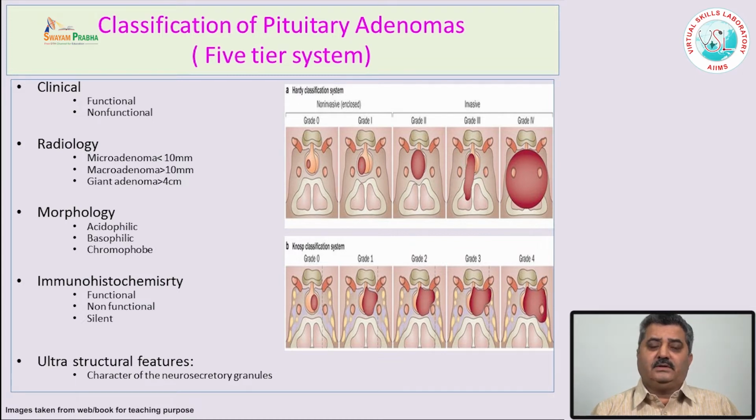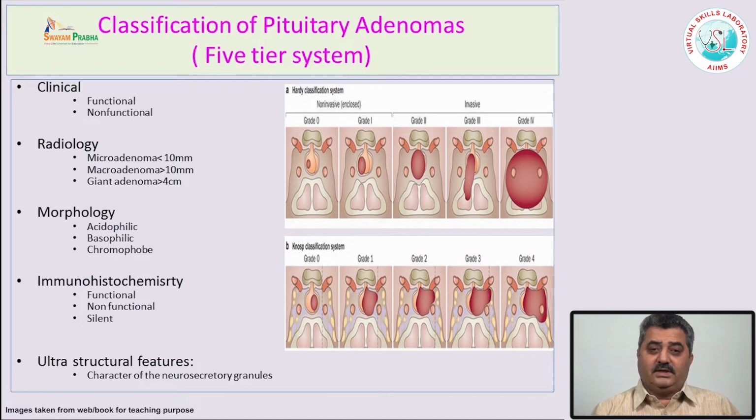Then based on the ultrastructural features, the size of the granules, the number of the granules, the number of mitochondria, the number of endoplasmic reticulum, they were all used in the classification of pituitary adenomas.